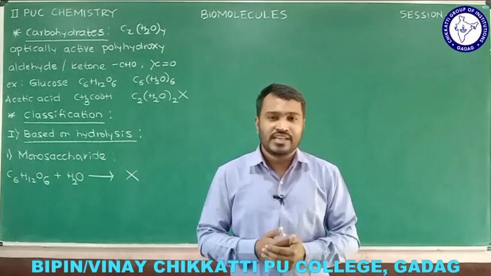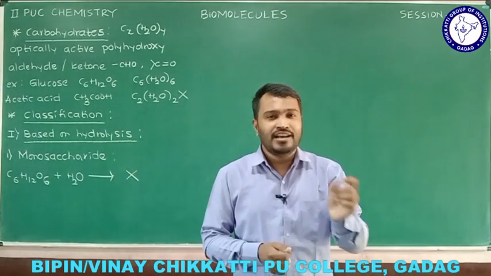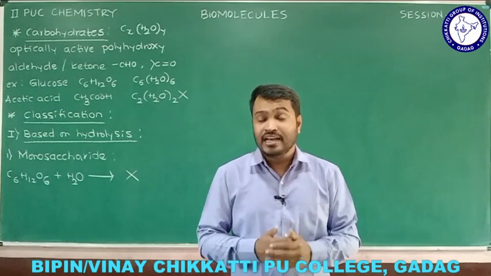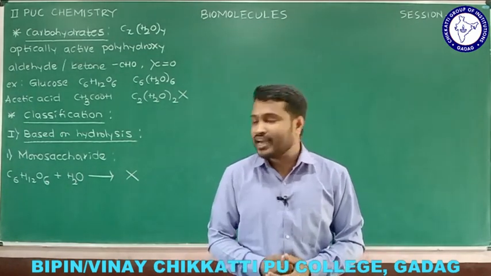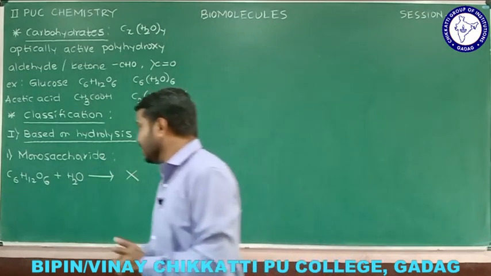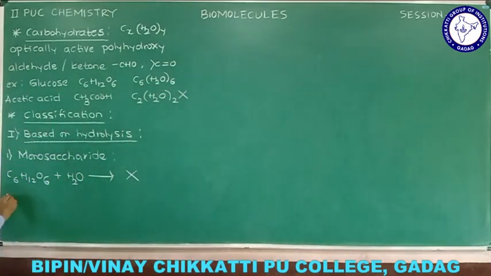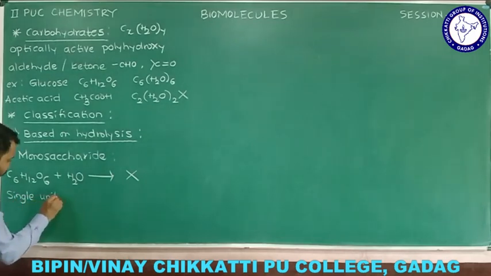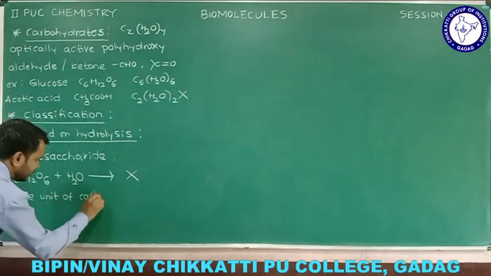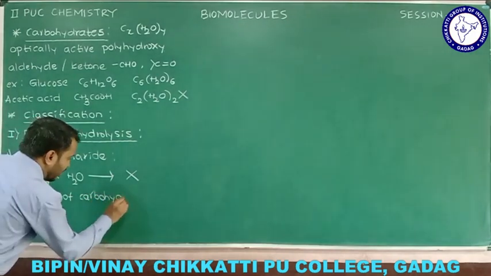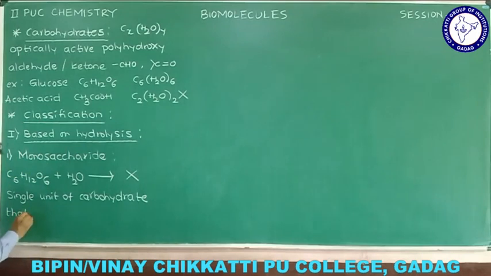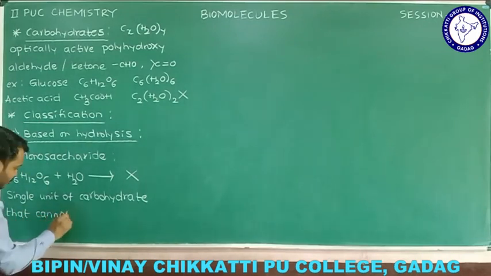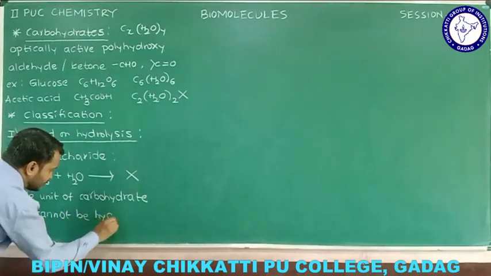So now monosaccharide can be defined as a single unit of carbohydrate that cannot be hydrolyzed. That we call a monosaccharide, and the example I have written here is glucose. For your reference, the keyword I am going to write here is: single unit of carbohydrate that cannot be hydrolyzed.